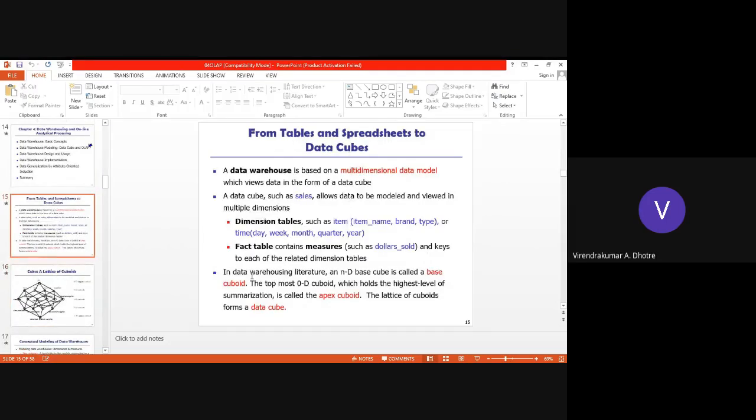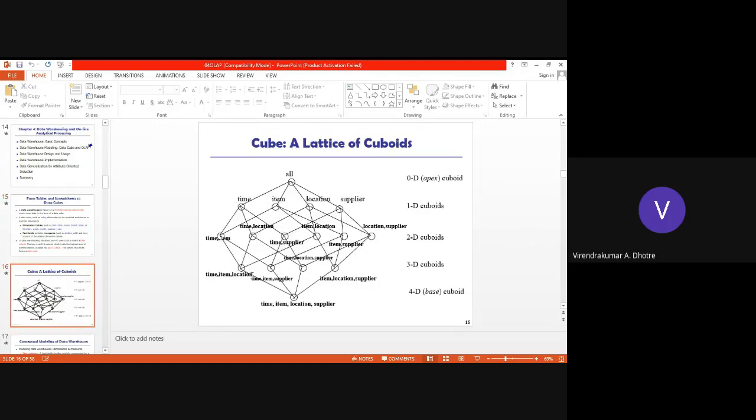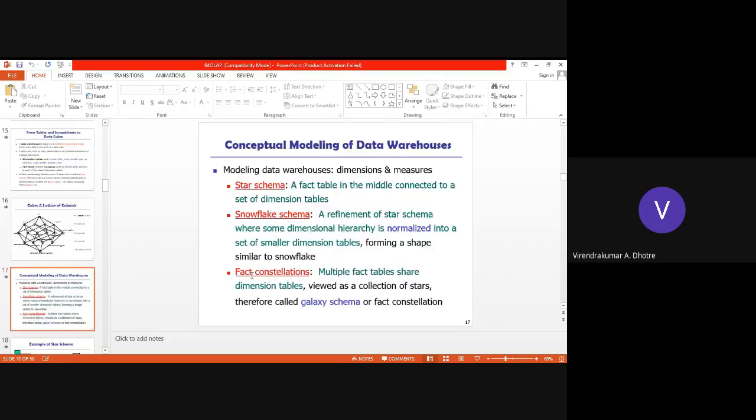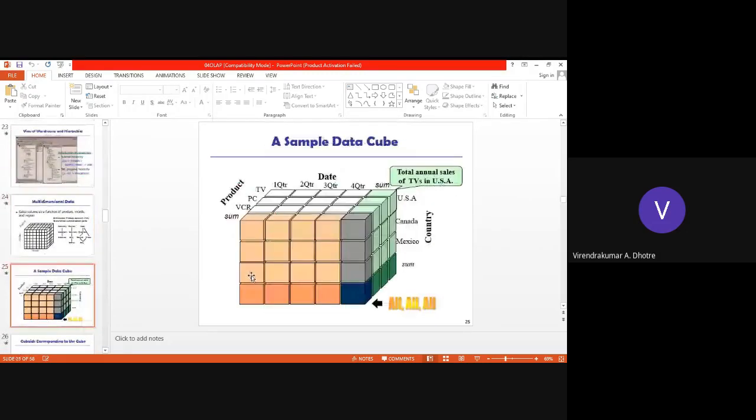Just to show you, the 0-D will be called the apex, and the lattice of cuboids forms a data cube. So all these lattices will form a data cube. For example, like this: 0-D is the apex, then 1-D cuboids, 2-D cuboids, 3-D cuboids, and 4-D, that is the base cuboid. This is how we can create a lattice of cuboids, which is represented as a cube. If this is difficult to understand, then we can go for this figure, which will be a clear picture.